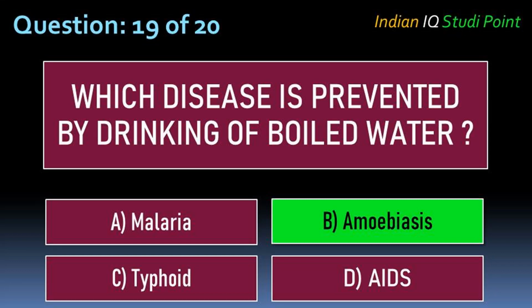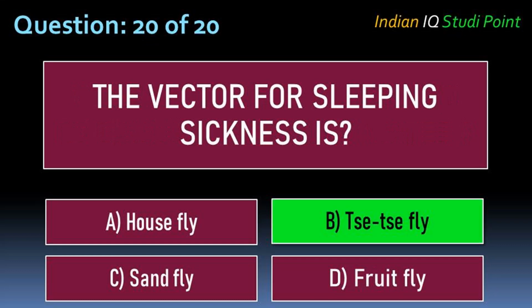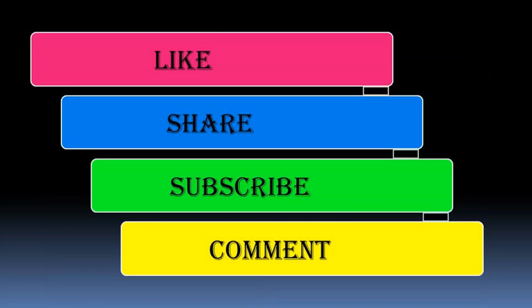Coming to the next question, the vector for sleeping sickness is option A housefly, B tsetse fly, C sandfly, D fruit fly. And the correct answer is option B tsetse fly.